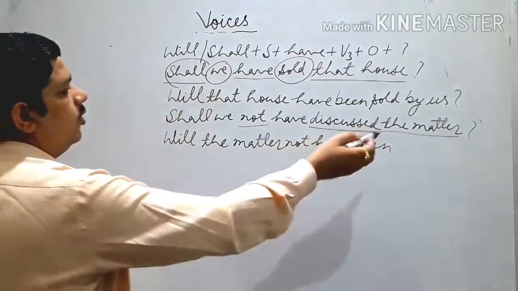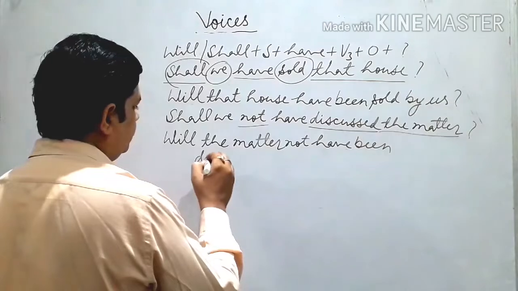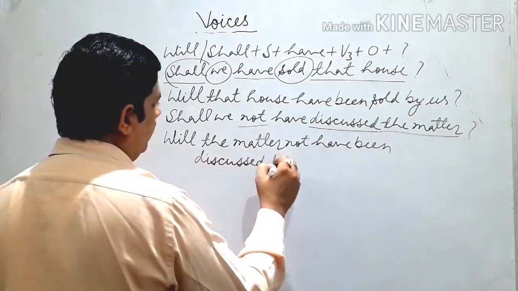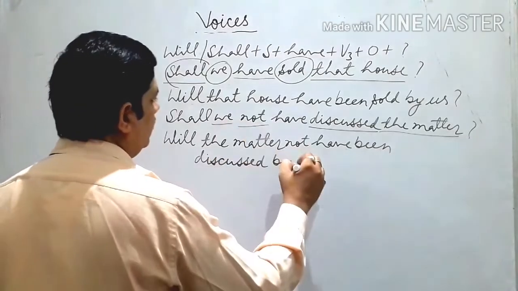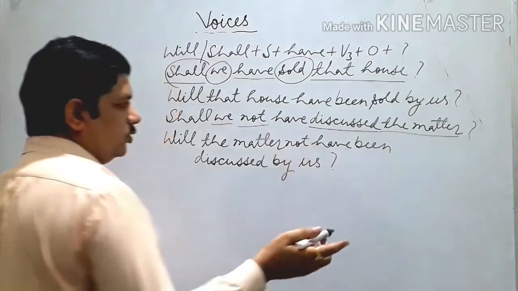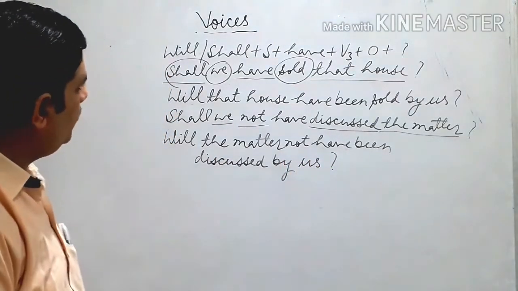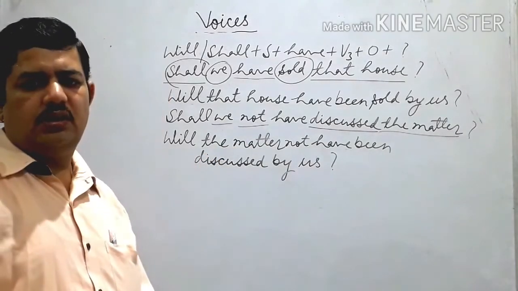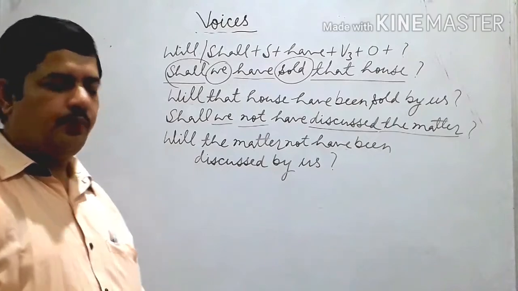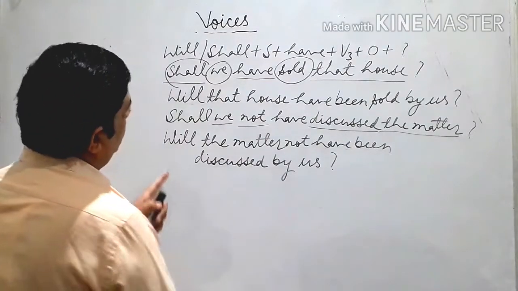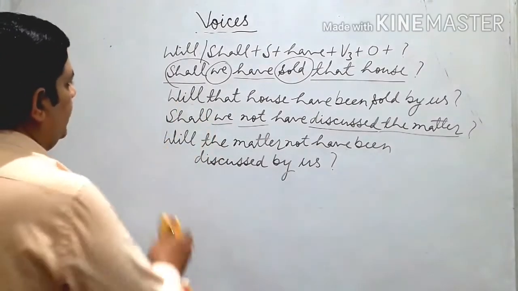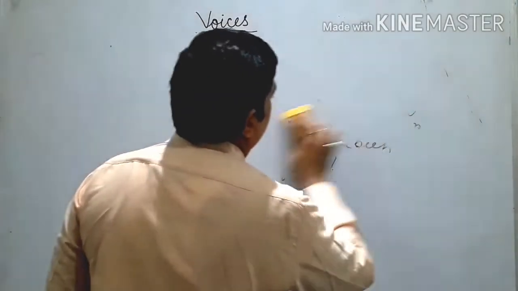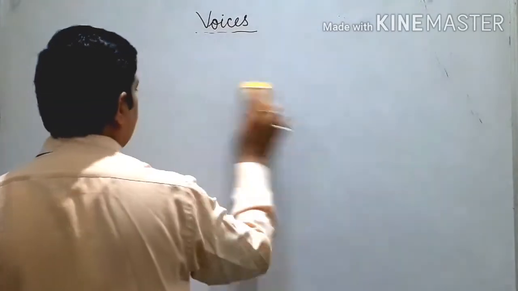Will the matter not have been discussed by, and then. So I think you are observing how nicely we are doing, and I think there is no difficulty we are facing right now. So one more type of the same tense I tell you.